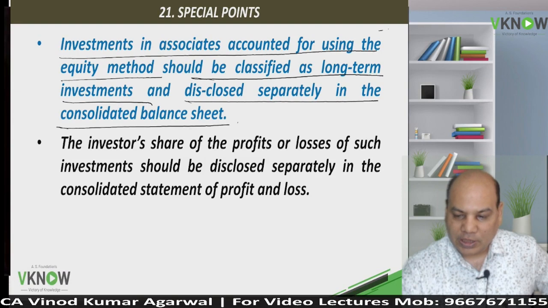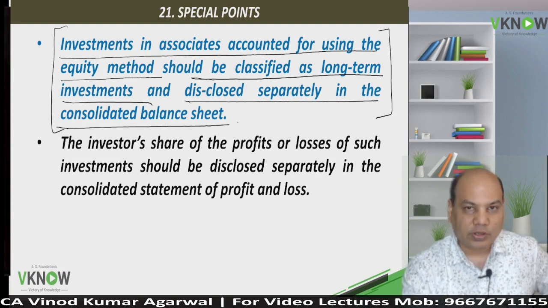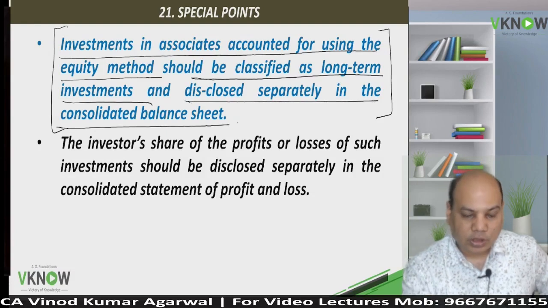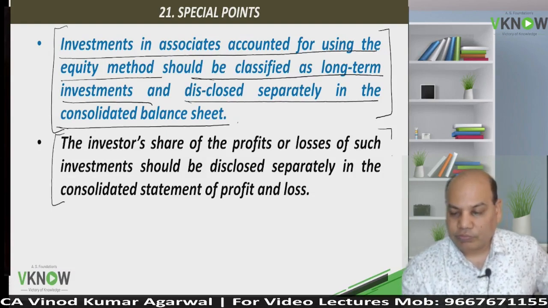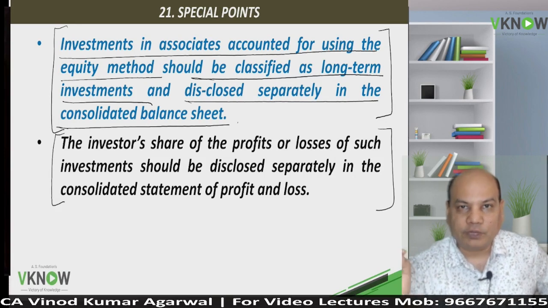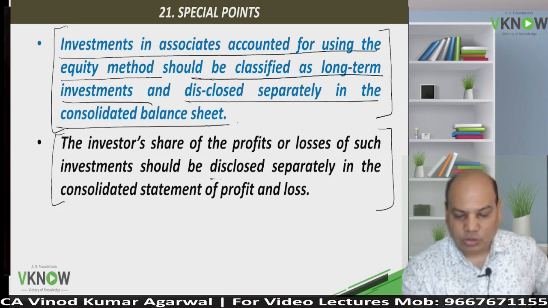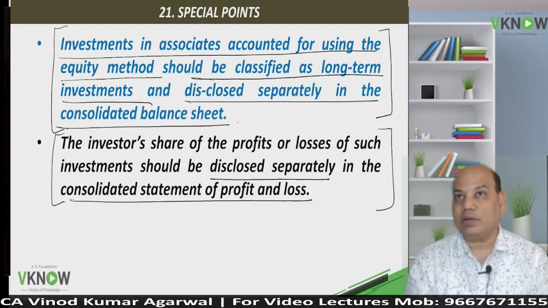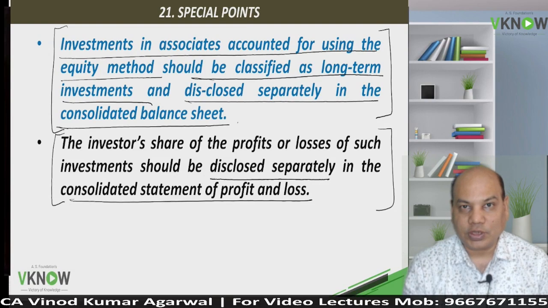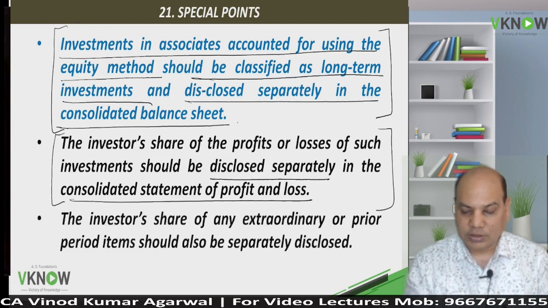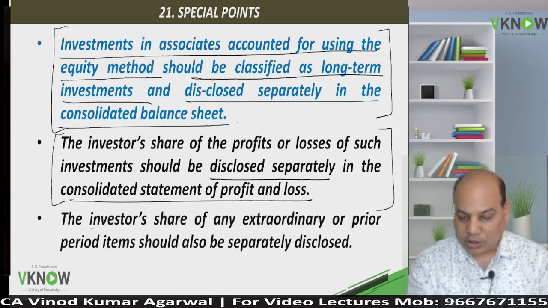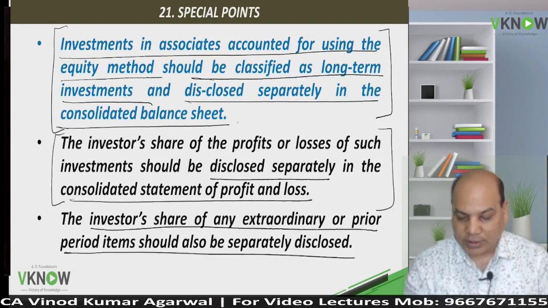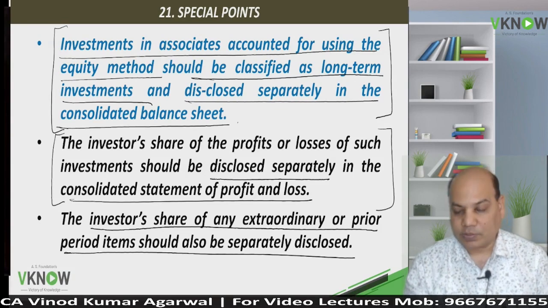So in the balance sheet, presentation is long-term investment, separate presentation. In the P&L account also, our share in the profit of the associate will be disclosed separately. And similarly, investor's share of any extraordinary or prior period item will be disclosed separately.